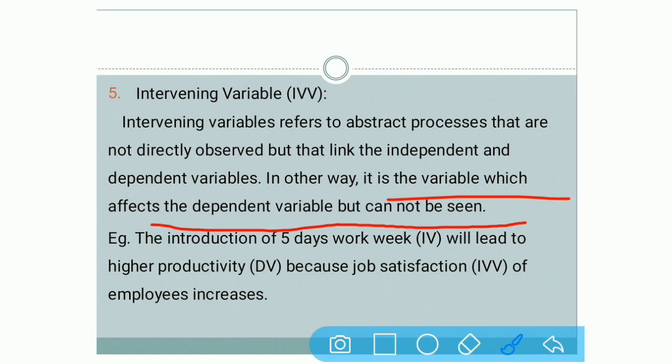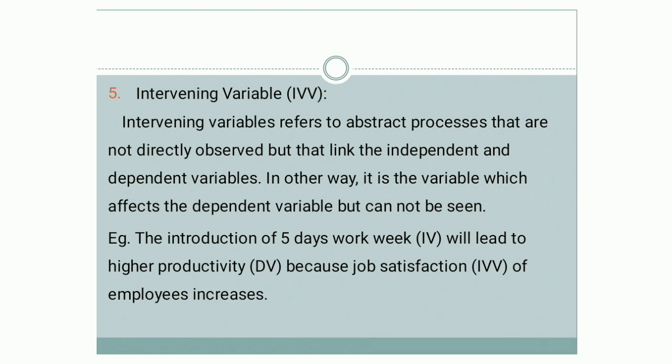In an extraneous variable, the same thing is there, that it affects the dependent variable but it cannot be controlled. Here it affects the dependent variable but it cannot be seen. Here you cannot see the particular variable but it affects our dependent variable.